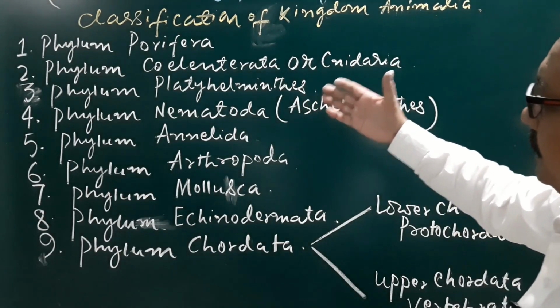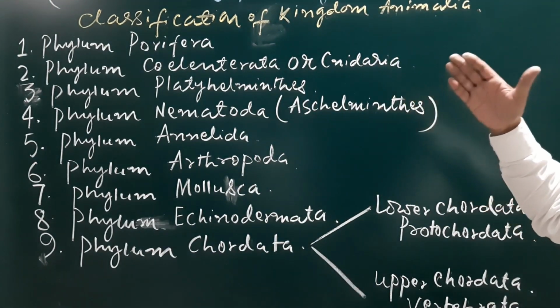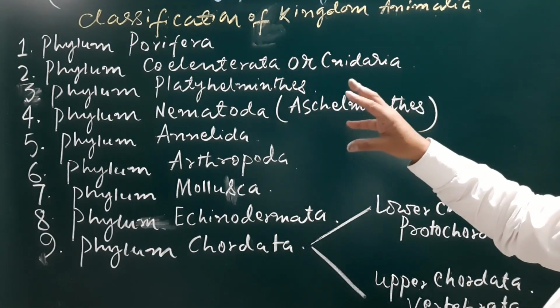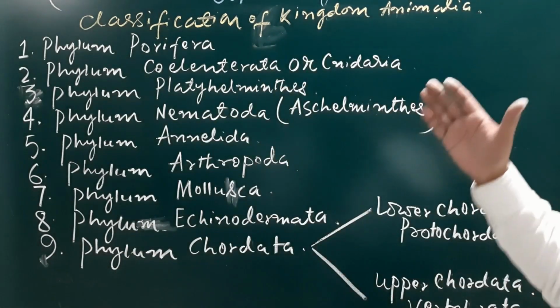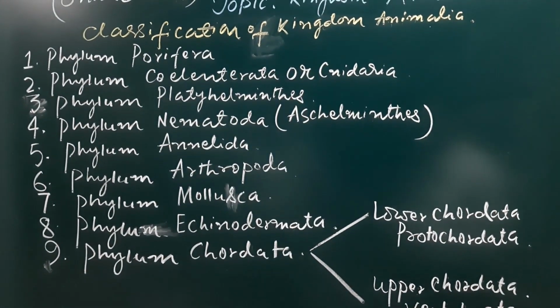Here is a list of the different phyla which are included under the kingdom Animalia.